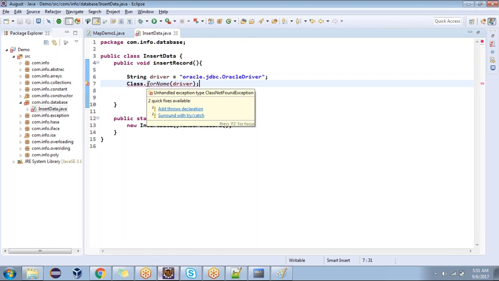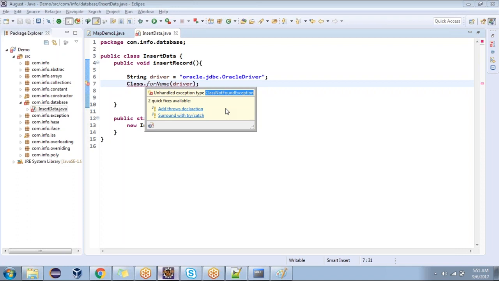Can you read that? It's an exception. Read it. Unhandled exception type ClassNotFoundException. What is the exception? ClassNotFoundException. This is an interview question, guys: at what situation will you get ClassNotFoundException? Am I clear now? Make a note on all these things. Take a pen and paper and make a note.